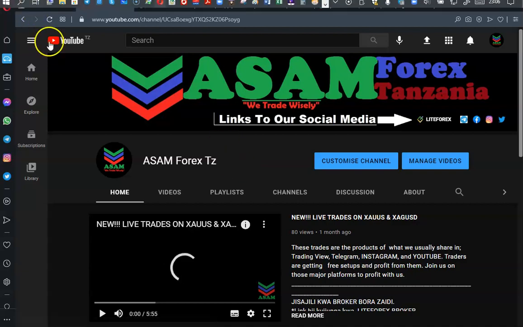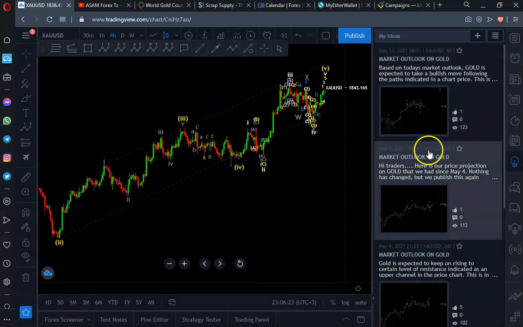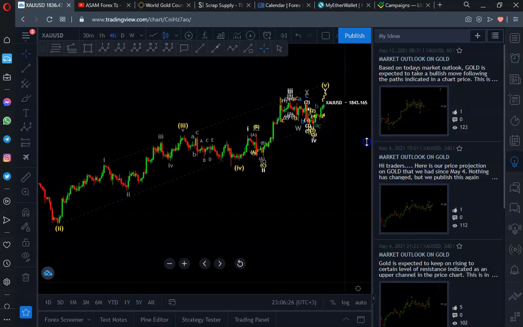So now let's go to the market to see what was taking place for the whole week. This is TradingView, and on the right side we have those various ideas that we usually upload, and we may have no more than two ideas per week. You can have two ideas, maybe from gold and silver, but we have added one pair, the Australian dollar, AUD CAD, so sometimes we may have updates for AUD CAD because some traders are unable to trade gold and silver.